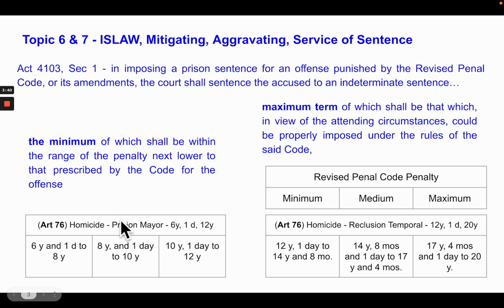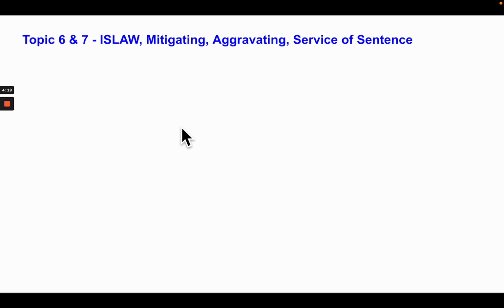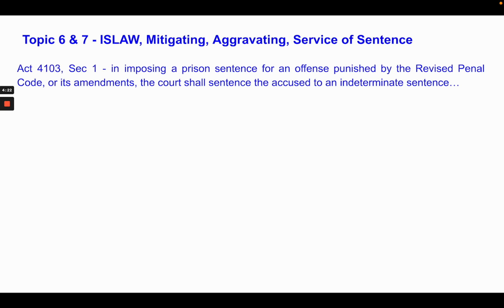So what's so nice about having a minimum period? What's so nice about that is after you serve the minimum period, the indeterminate sentence law says you are eligible for parole. So rather than serving 14 years, 8 months, 1 day to 17 years, after you've served 8 years and 1 day, the minimum period, you can ask the parole board, as established in the indeterminate sentence law, to evaluate and determine if you can be granted parole, meaning you can go out of jail. All right. Take note, this Act 4103 is so nice, no?